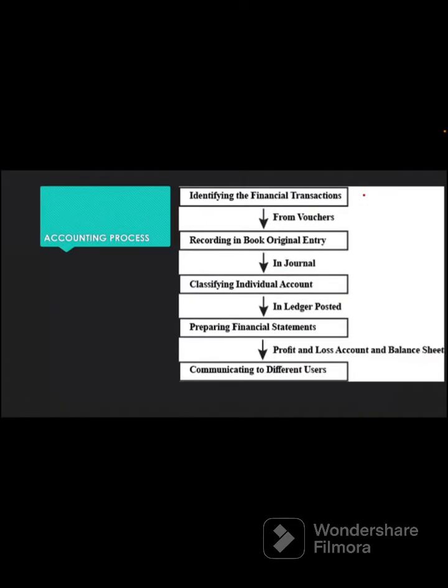Next topic, we'll discuss the accounting process. This process is very simple. First, identify the financial transaction. A transaction that is financial in nature, that is, monetary in nature, which can be measured in terms of money. So many transactions take place in the business, but only the transactions of monetary or financial nature are the ones you have to record.